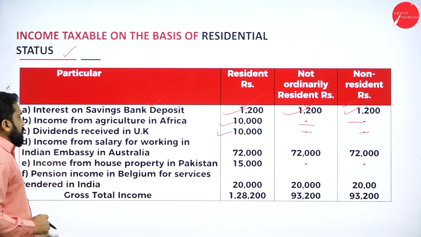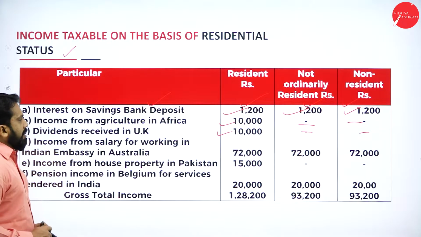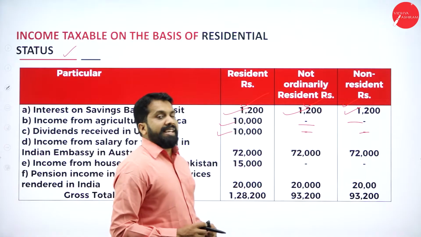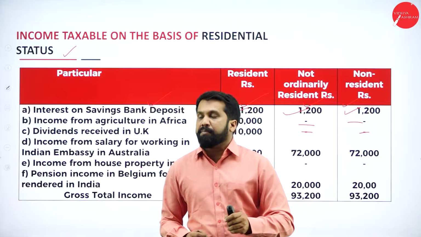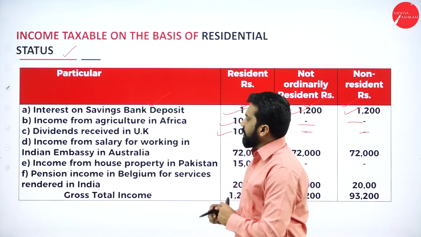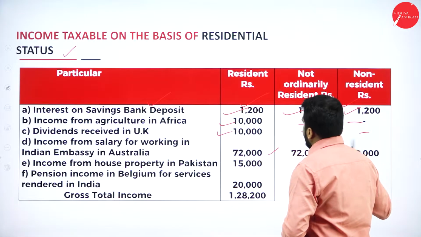Next, income from salary for working in Indian embassy in Australia. So income earned where? Even though it is received in Australia, it is earned from the Indian embassy. So it is taxable for all the three cases.